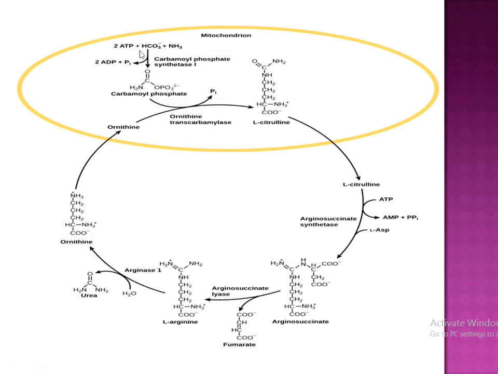Then this will enter the mitochondria and react with ornithine transcarbamylase, so we get L-citrulline. This L-citrulline reacts with argininosuccinate synthase and gives us argininosuccinate. In between, ATP is converted into AMP plus pyrophosphate, and aspartate is also included.